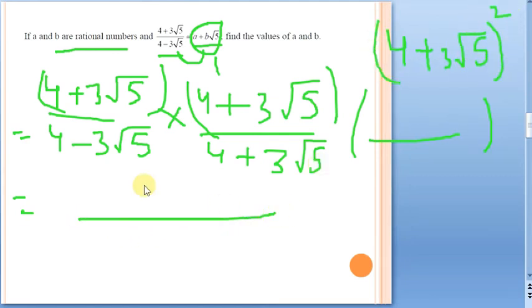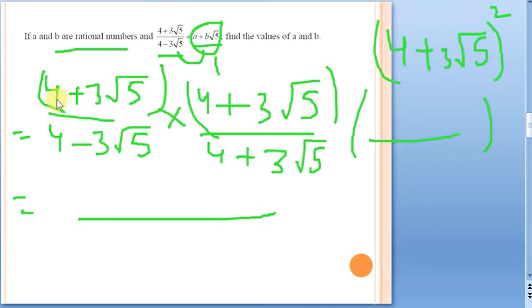Okay. So we'll observe one thing here. It is a minus b, a plus b. See, same a. Suppose a is equal to 4 and 3 root 5 is equal to b. So a minus b into a plus b, a square minus b square. That is what you will have.